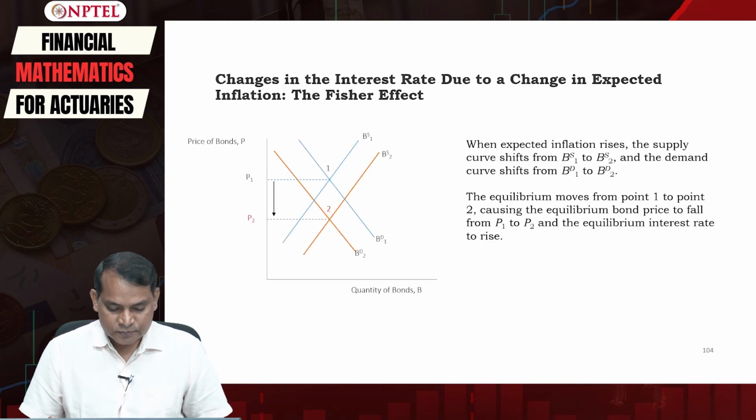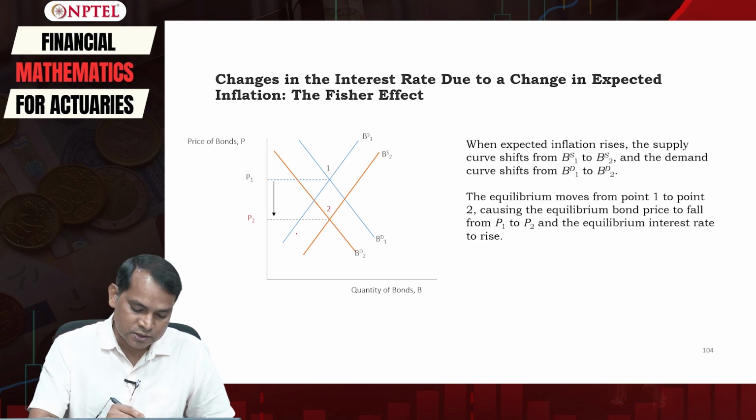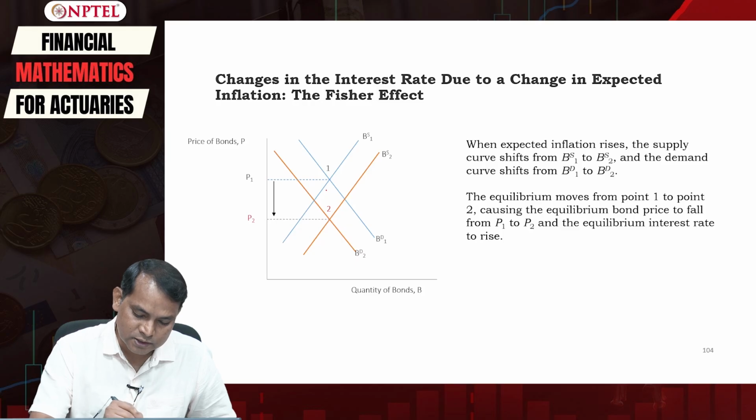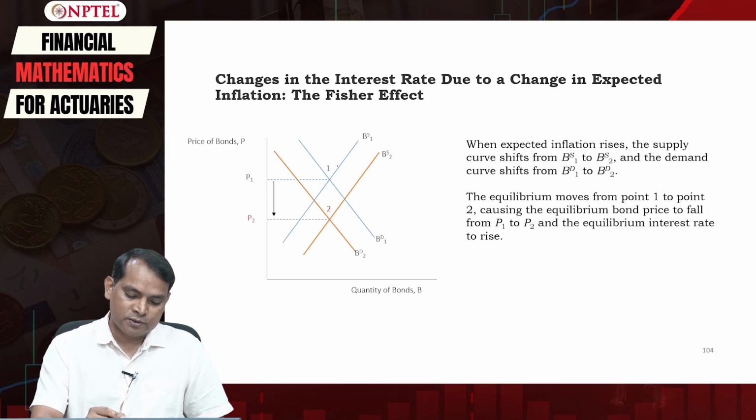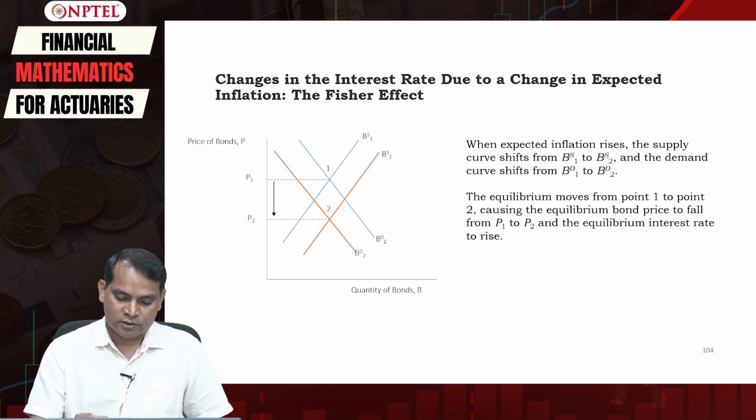Now look more carefully here: when the expected inflation rises, the supply curve shifts from the initial one. This blue curve here is the initial one. This one is the initial supply curve and this one is the initial demand curve, that is BD1.